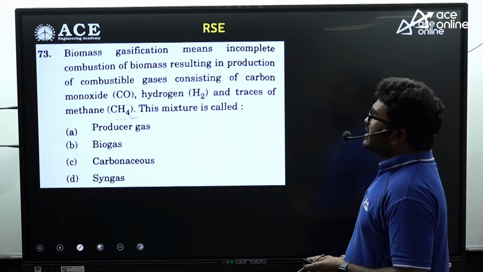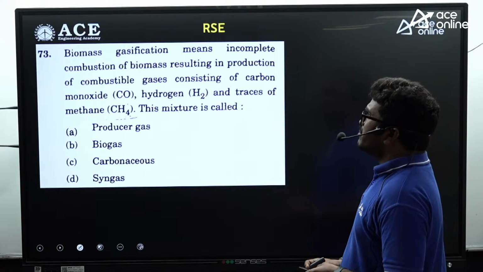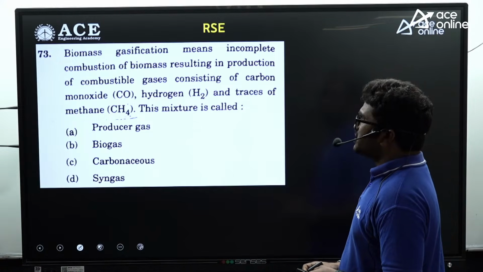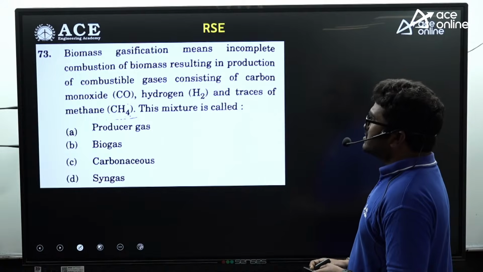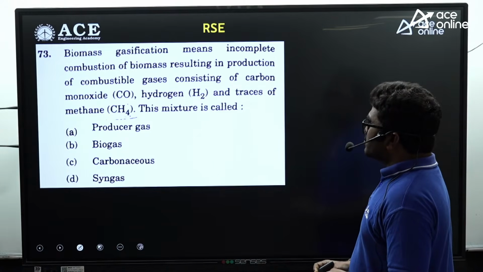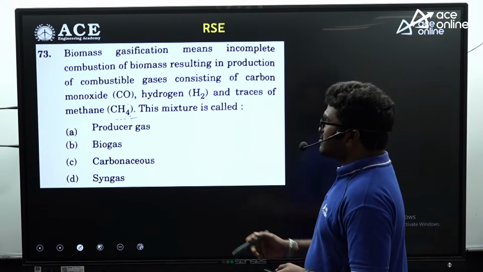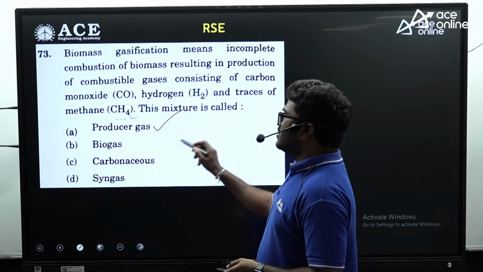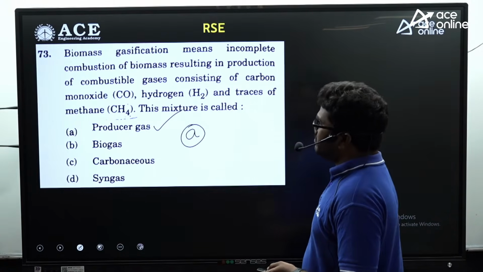Now, biomass gasification means incomplete combustion of biomass resulting in production of combustible gases, consisting of carbon monoxide, hydrogen and traces of methane. This mixture is called a producer gas. So A is the correct answer for this question.